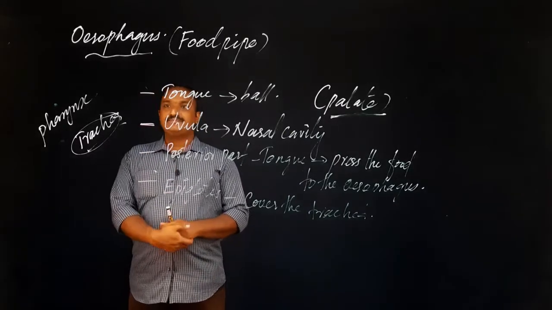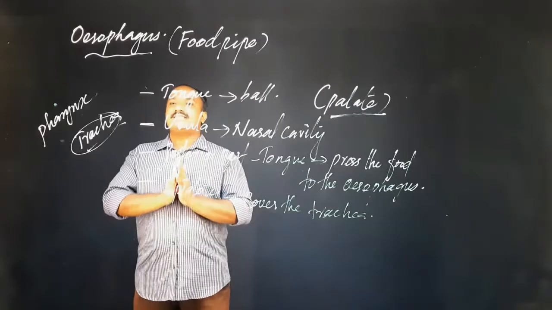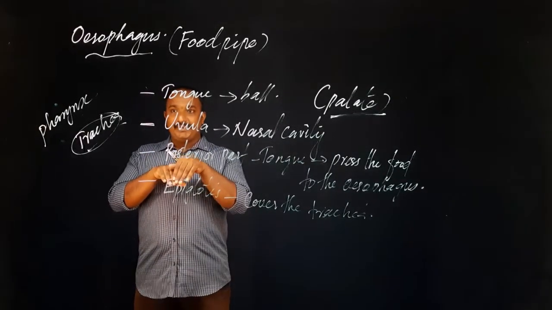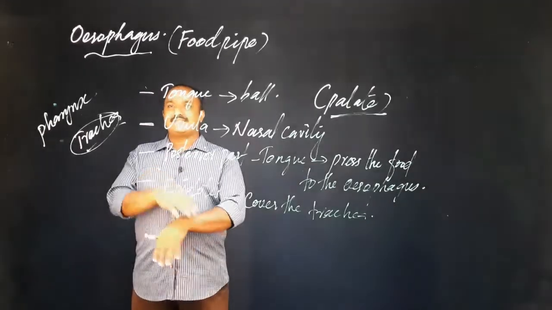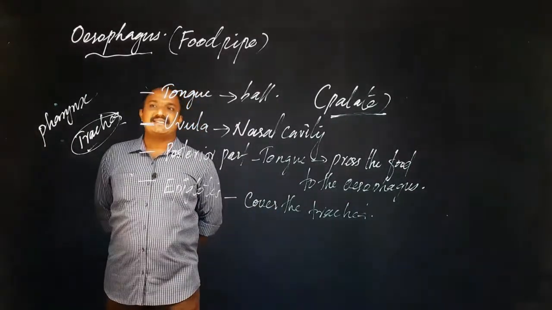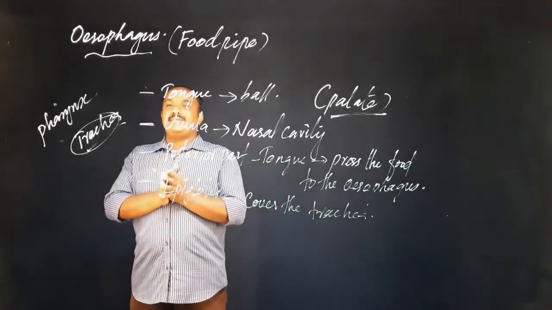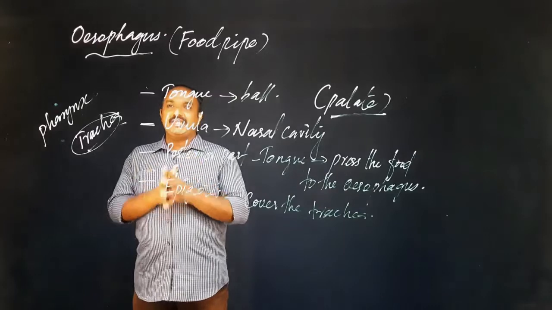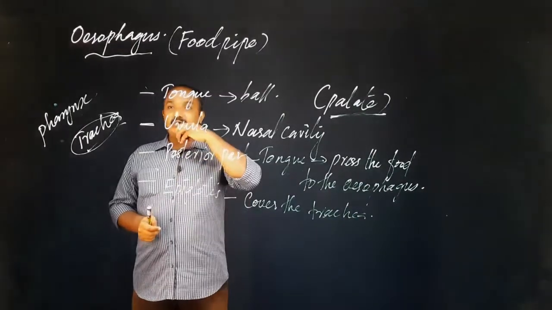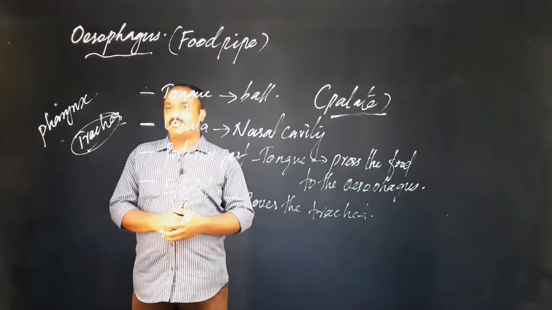Last part today. Now all the preventive protective measures are okay. Then food is now moved above the epiglottis into the esophagus. That is the last part. The posterior part of the tongue has done that role. Now the food is at the starting point or starting area of the esophagus. Then the food is now moving through the esophagus into the stomach.